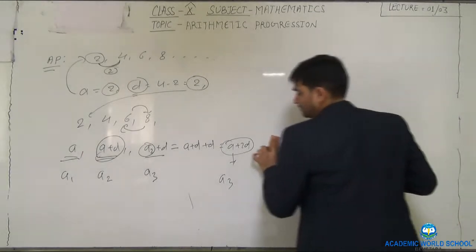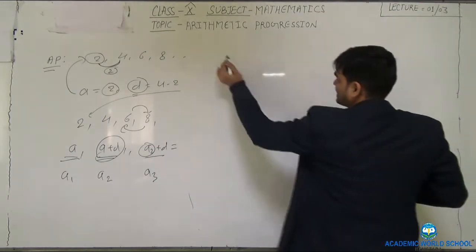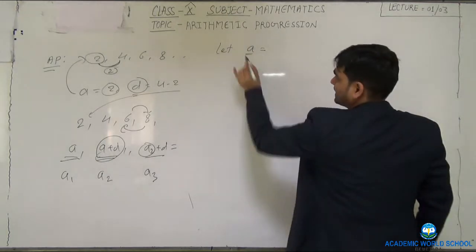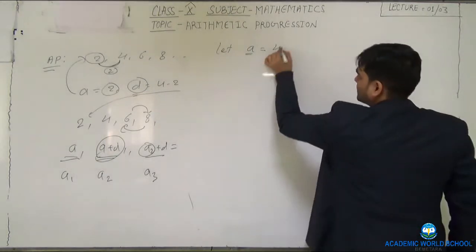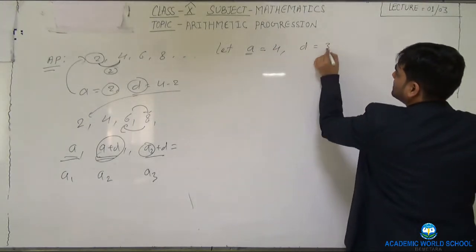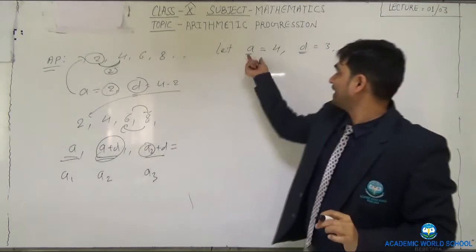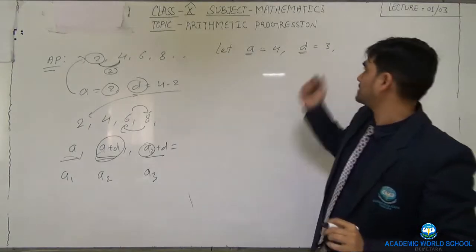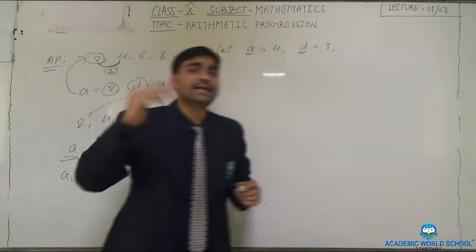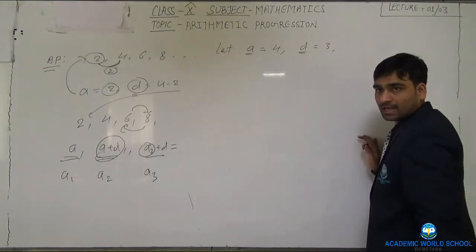See, the question is: let the first term, which we represent by A, be 4, and the common difference, which is represented by D, be 3. So the first term is 4 and the common difference is 3. Find the AP. How can you find it?